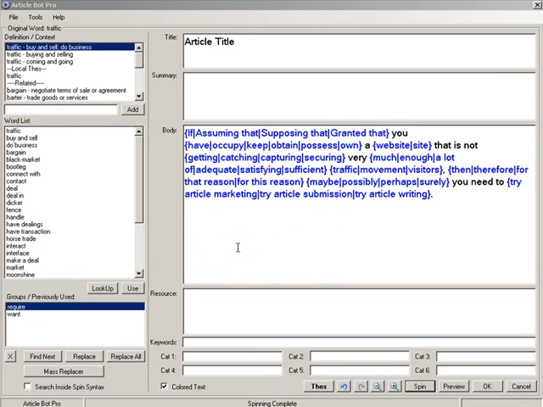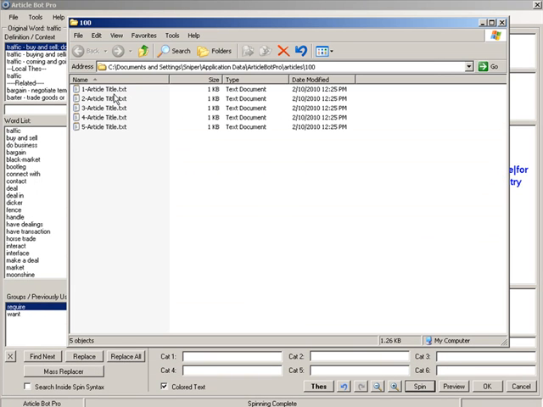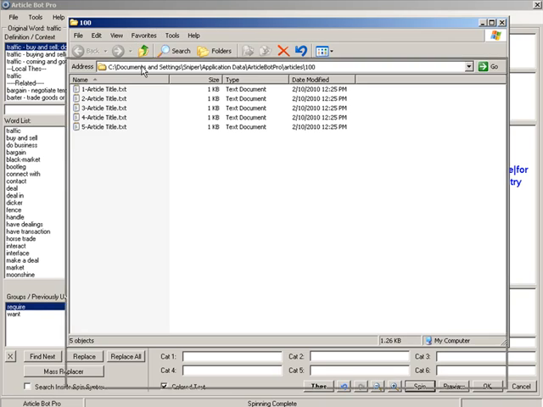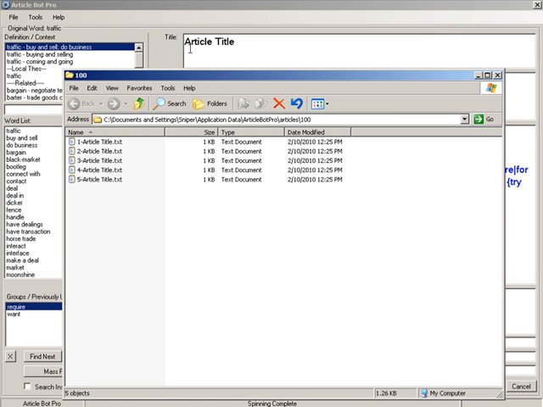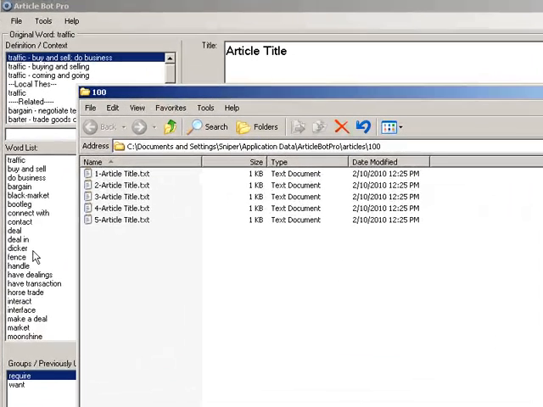So in this case, I'll click yes, and I'll just drag the folder over, and you'll see now that we have 5 articles here. I gave the title "article title", but obviously your title is going to be something related to what your article is about.